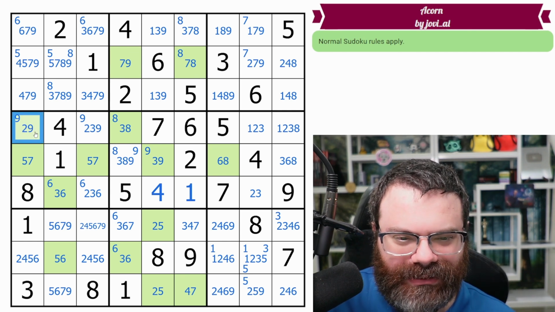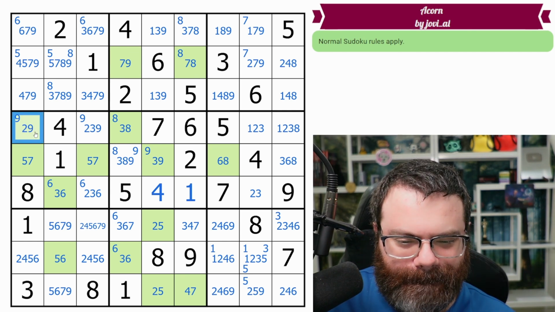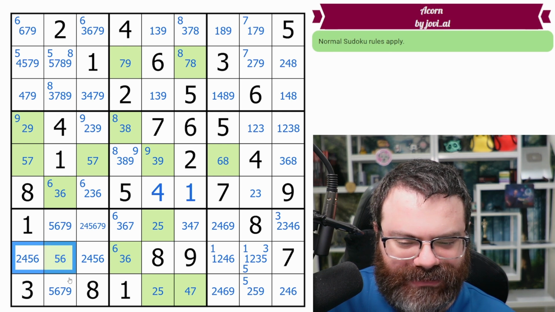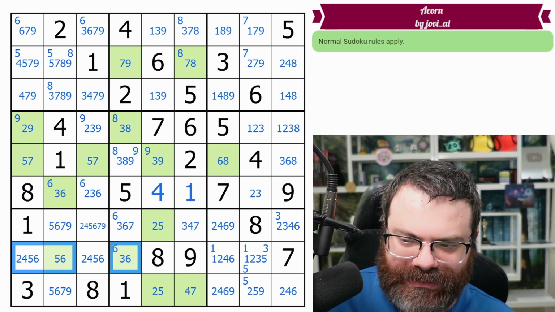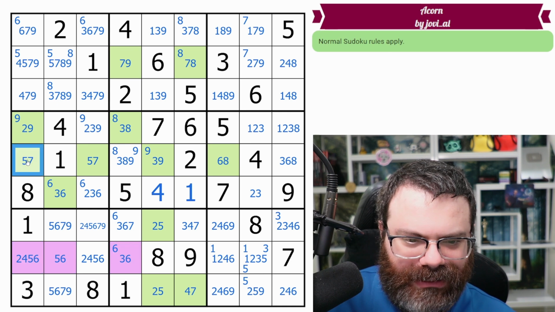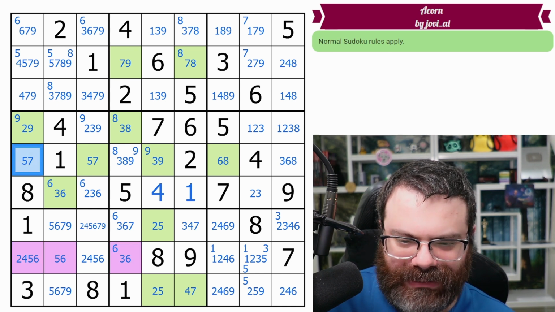Maybe this 2, 9. 4, 5, 6. Can we do anything with that? There's the 5, 6 here. So this would be an example, right? And I'm going to get rid of the green just to avoid confusion. And I'm looking at this 5 here.